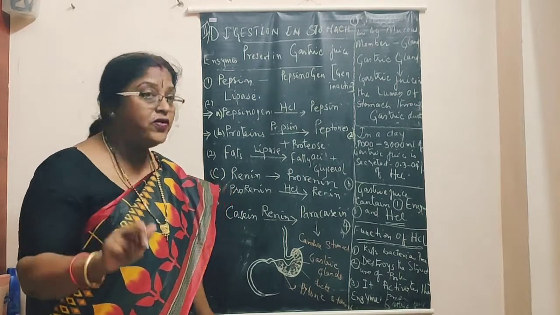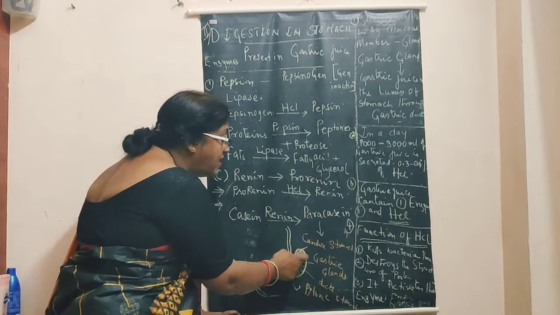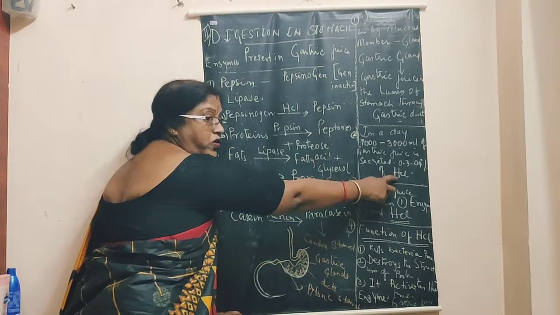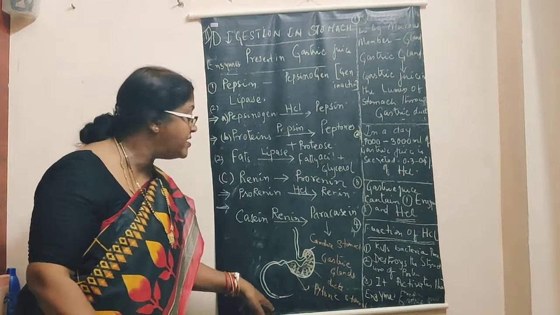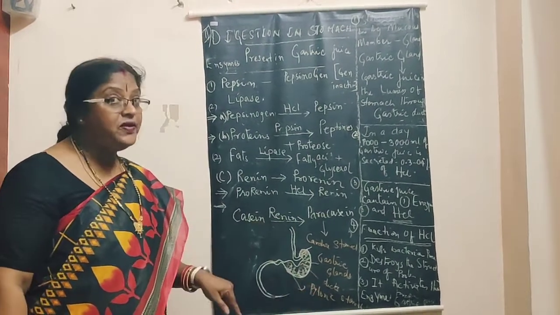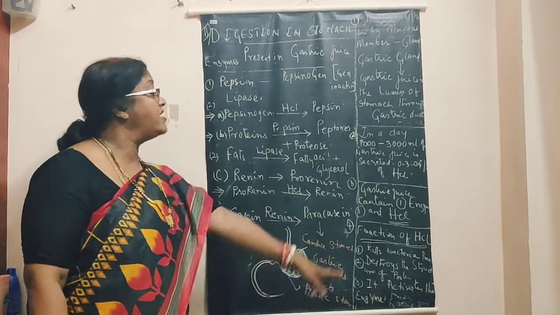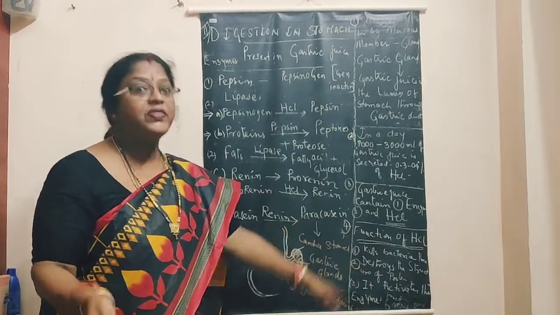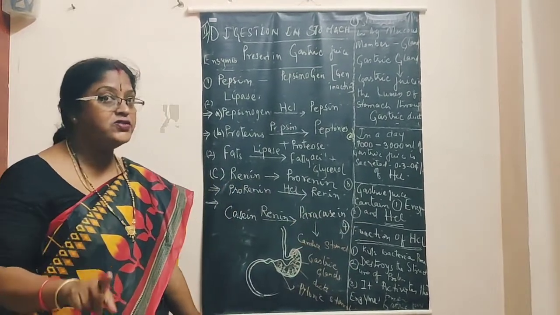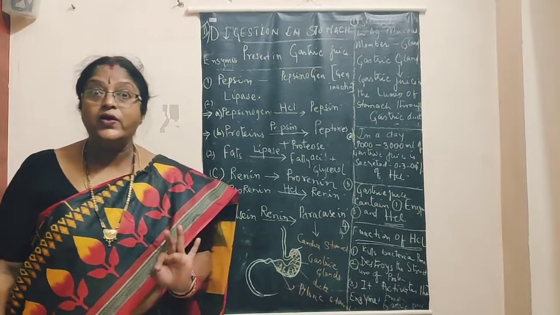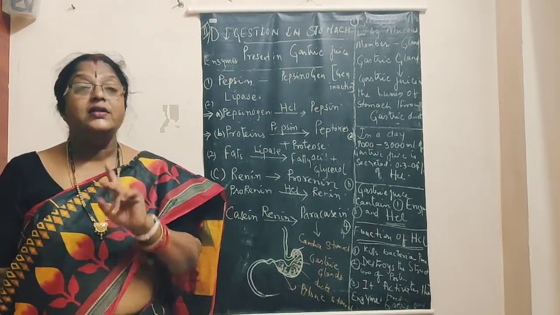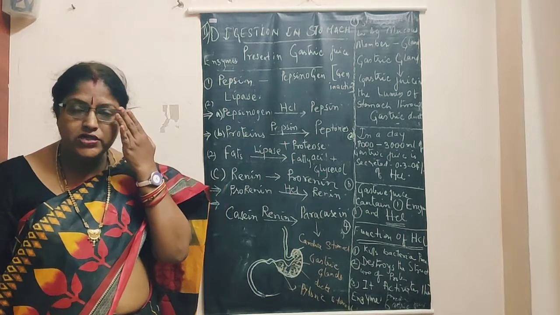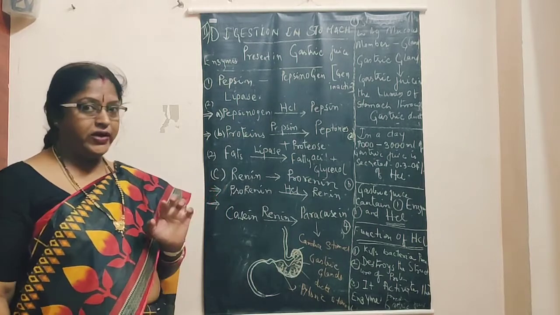The stomach wall is protected from the action of hydrochloric acid with the help of the mucous membrane. Now let us begin the functions of hydrochloric acid. Hydrochloric acid plays 3 important roles. This is also one of the most important questions often asked in the board exam, children.